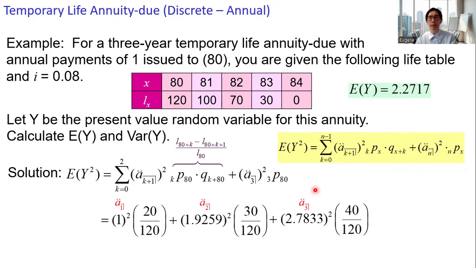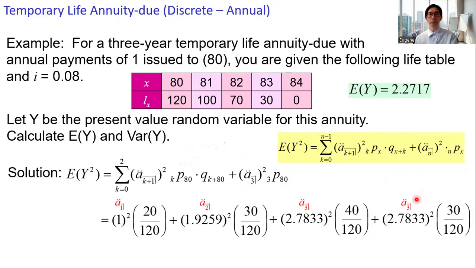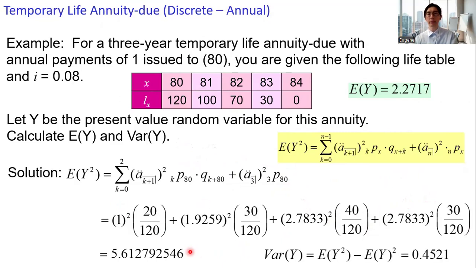Not to forget the last term, the individual survived beyond age 83. The individual still received 3 payments. Therefore, the value for Y is ä angle 3. Upon calculation, we get the expected value for Y squared. And then from this, we can get the variance of Y. Upon calculation, we get the variance 0.4521.